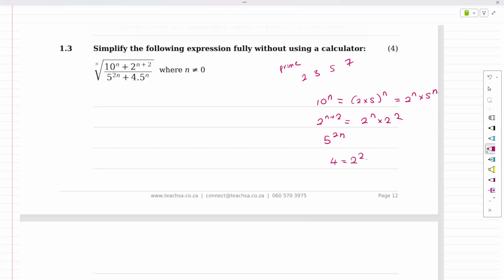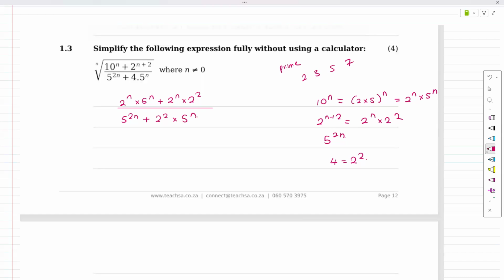Okay? So now let's forget about the square root, right? We're not leaving it out completely. We're just forgetting about it for a little bit. So this is 2 to the n multiplied by 5 to the n plus 2 to the n multiplied by 2 to the 2, all over 5 to the 2n plus 2 to the 2 multiplied by 5 to the n.